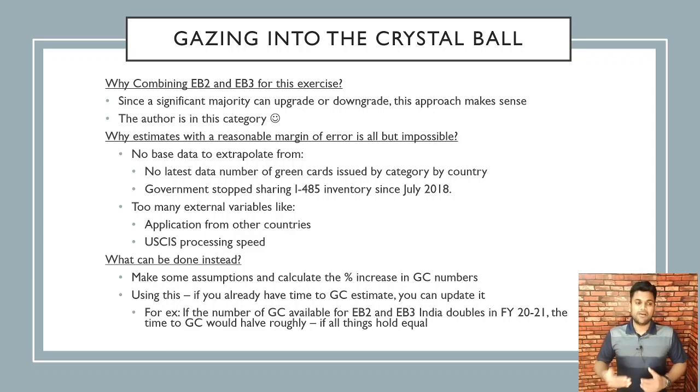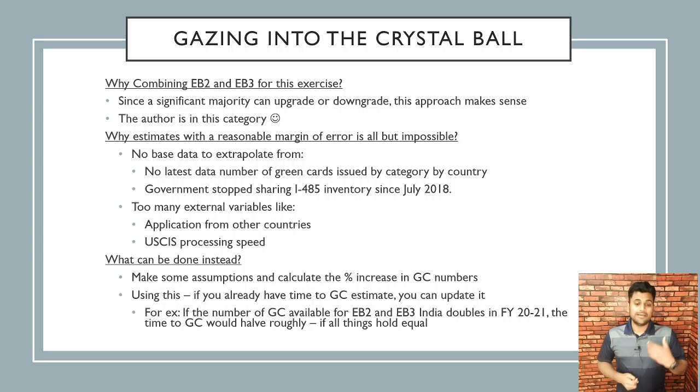That is, by what percentage will the number of green cards available for India EB2 and EB3 increase, the magnitude of that increase. Using this, if you already have time to green card estimates in your head, you can update it. Or most likely you can say, I'm likely to get it this much X times faster, right? That's all we can say. Without knowing the actual numbers, you can just estimate a multiplier, but that's about it, in my opinion.